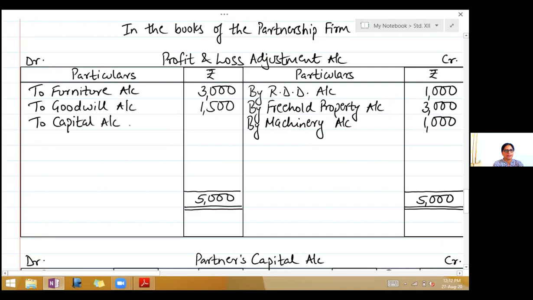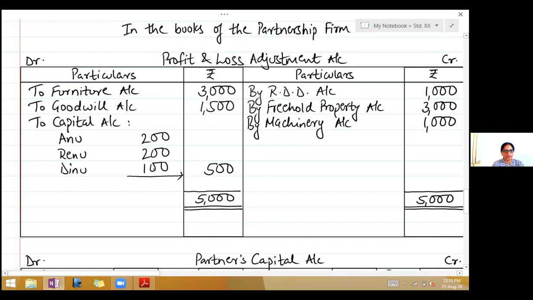Again, I'm repeating profit to be given to all the partners, Anu, Renu, and Dinu. First find out total profit. So here the total profit is 500. Now this 500 you will divide in the profit sharing ratio, which is 2:2:1. So the share is 200, 200 and 100.